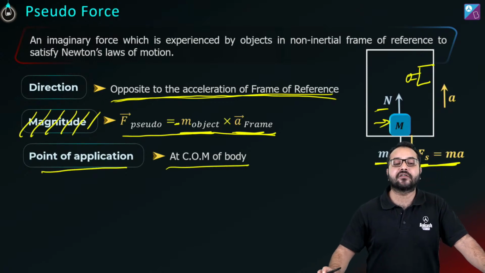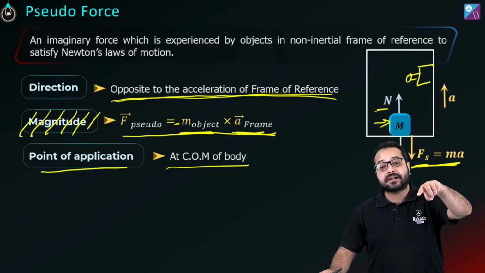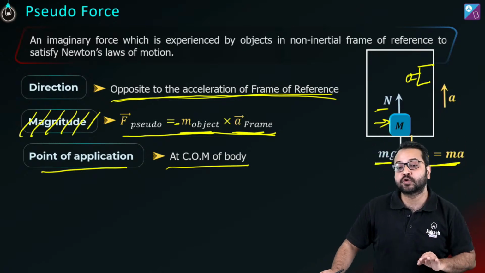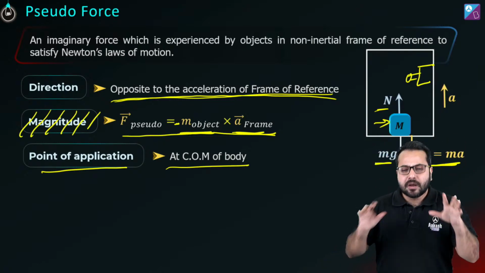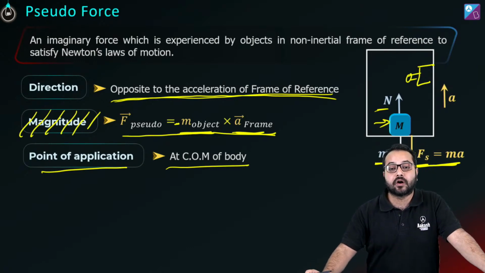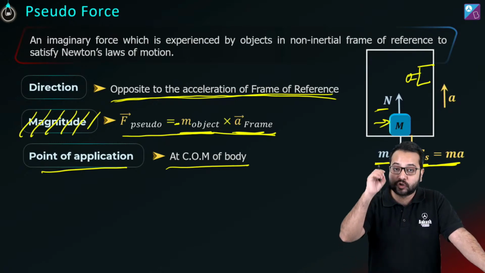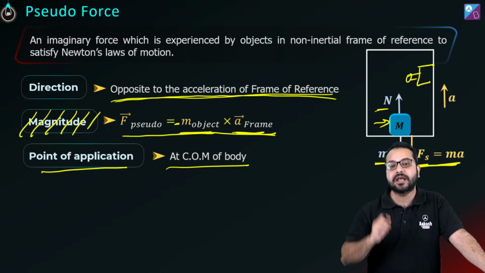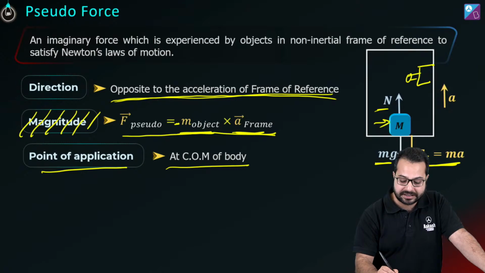It is at the center of mass of the body. So there, the point of application of the pseudo force is also going to be important. But right now it is not very important because we are dealing with particle dynamics.